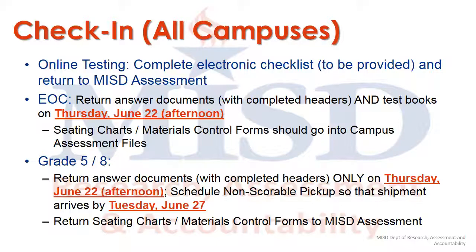Check-in for summer testing will take place the afternoon of Thursday, June 22nd, as mandated by TEA. Our office will provide an electronic checklist to all campuses to verify that online testing has been properly completed. We'll also send out procedures and a schedule for returning paper materials to all campuses. High schools will keep all documentation on file at the campus. Summer, intermediate, and middle schools will return all documentation to our office, and we will file it.